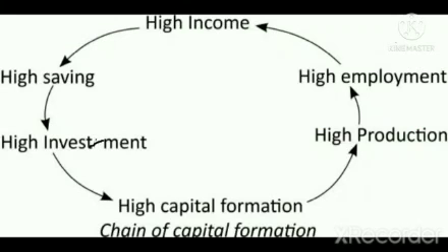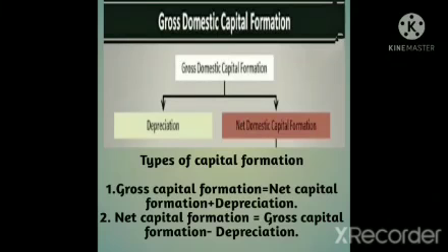Have a look at the chain of capital formation in which with high income there will be high saving, as a result of which high investment will be made, and then it will lead to high capital formation, high production and high employment, and result in high income, and it is a chain which goes on. Now, what are the types of capital formation? There are two types of capital formation: gross capital formation and net capital formation.